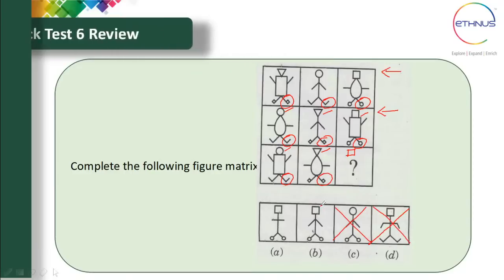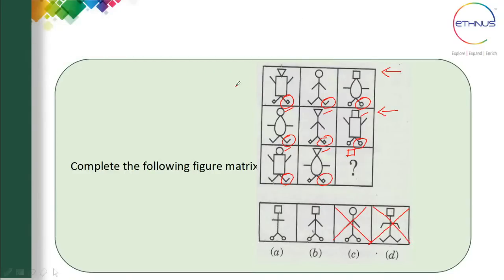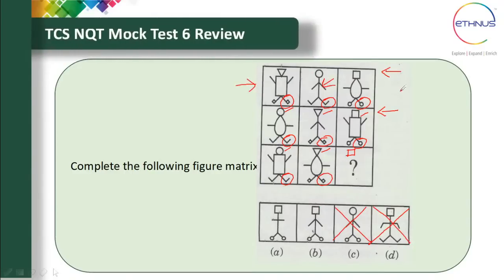Next, if you see the hands, here the hands are up, down and straight. Here also it is straight, down and up. So definitely all three directions of hands should be there. Here the hands are up, here the hands are straight. So in this figure the hands should be downwards. So this is eliminated because hands should be downwards here. So the correct answer is option B.